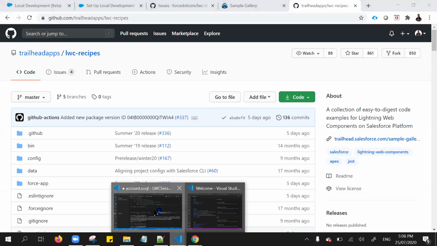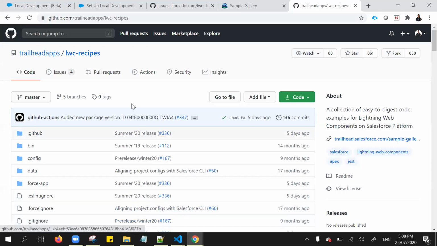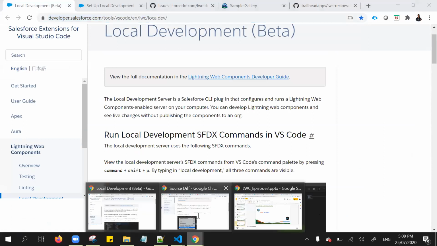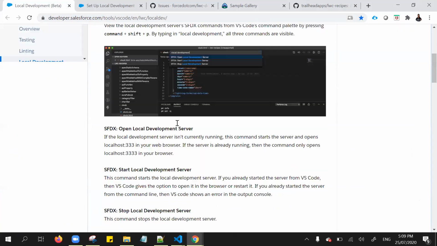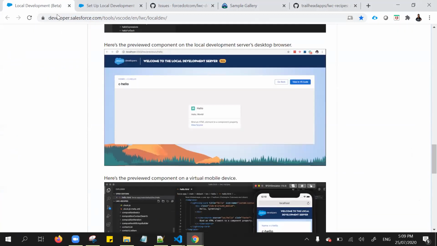So I covered most of the things for Visual Studio Code. Now I'm showing some of the important URLs where I used everything. And one more thing, I already added all the source files from my Excel sheet. You can view it at any point of time. So this is about local development. Whatever I covered, I got the values from here only.